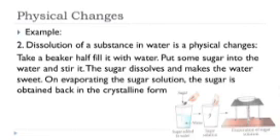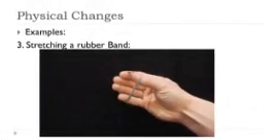Number 2, dissolution of a substance in water is a physical change. Take a beaker and half fill it with water. Put some sugar into the water and stir it. The sugar dissolves and makes the water sweet. On evaporating the sugar solution, the sugar is obtained back in the crystalline form. Third one, stretching of a rubber band.